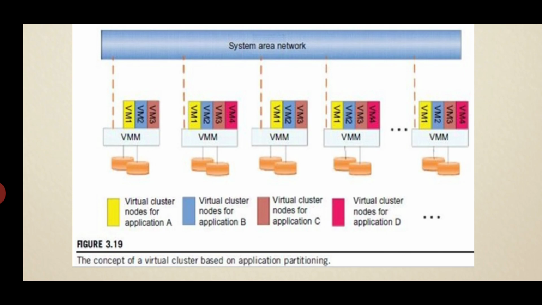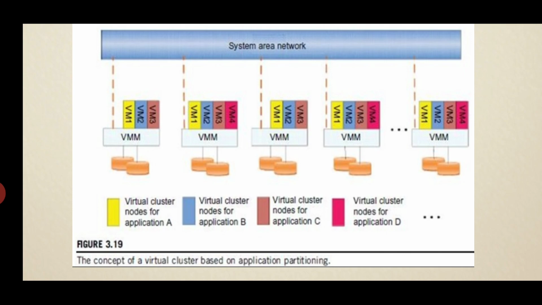That's why, as we have seen in the previous diagram, three physical clusters are shown, and four virtual clusters are created on the right side over the physical clusters. The physical machines are also called host systems.